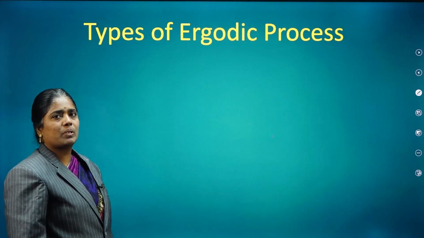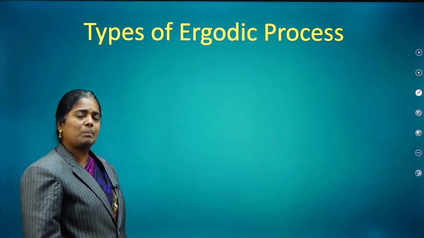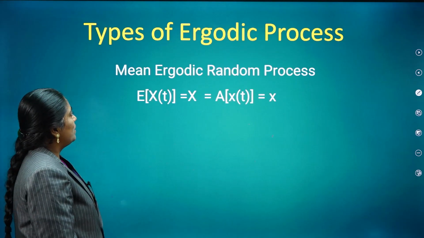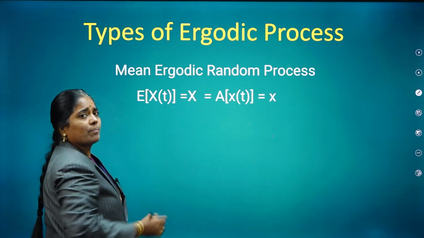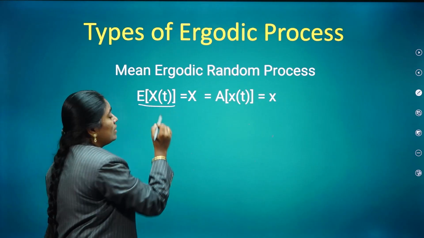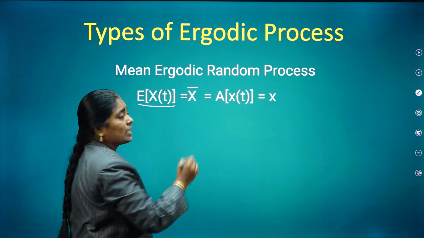Types of ergodic process. Based on which parameters we take, there are different types of ergodic process. In that, the first one is the mean ergodic process. Here, E of x of t is the statistical mean, which is also indicated as capital X bar.